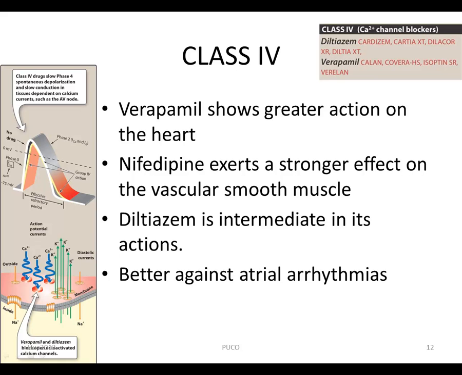Class 4 drugs are calcium channel blockers. They decrease the inward current carried by calcium, resulting in a decreased rate of phase 4 spontaneous depolarization. They also slow conduction in tissue that is dependent on calcium current, such as the AV node. Although voltage-sensitive calcium channels occur in many different tissues, the major effect of calcium channel blockers is on vascular smooth muscle and the heart.